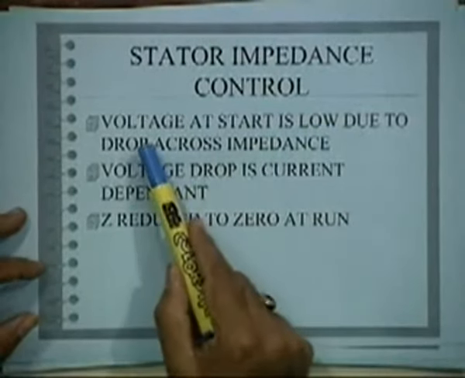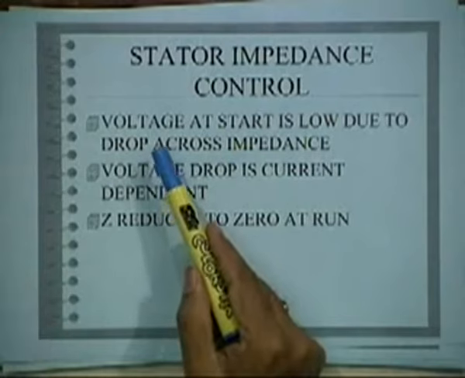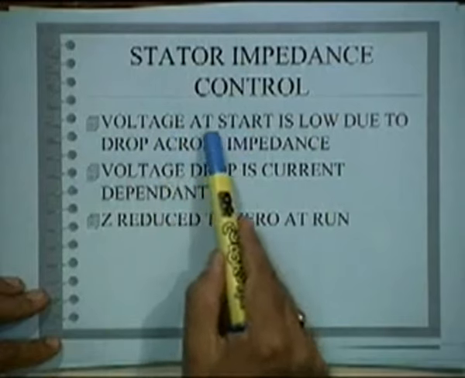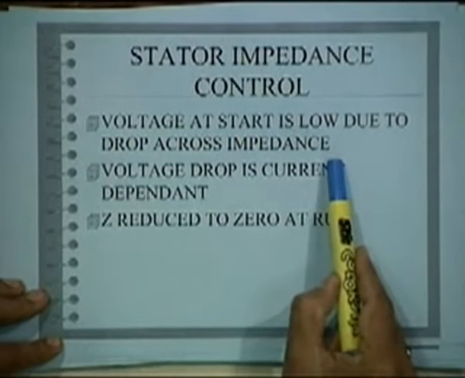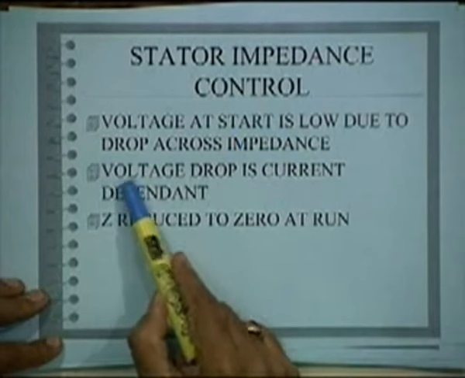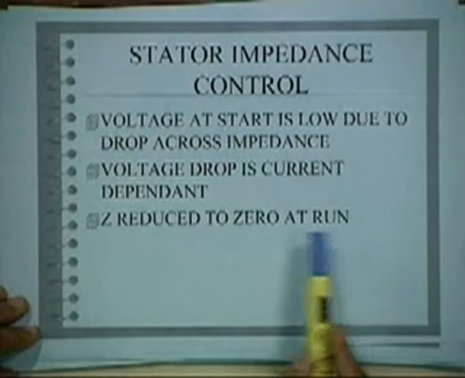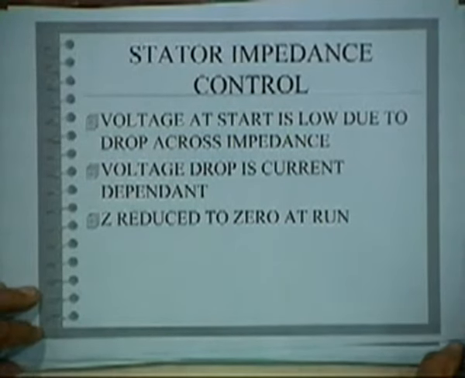Okay. Now the stator impedance control. This is similar to a fan regulator. You connect some impedance in series. So the voltage at start is low due to the drop across the impedance, right? But here the voltage drop is current dependent. This is very important, you must notice, because the high current at start means more drop. So that means your equivalent circuit will have a series impedance added to the stator impedance. Okay. Then Z reduces to 0 at run. So you must reduce the stator impedance at running condition.